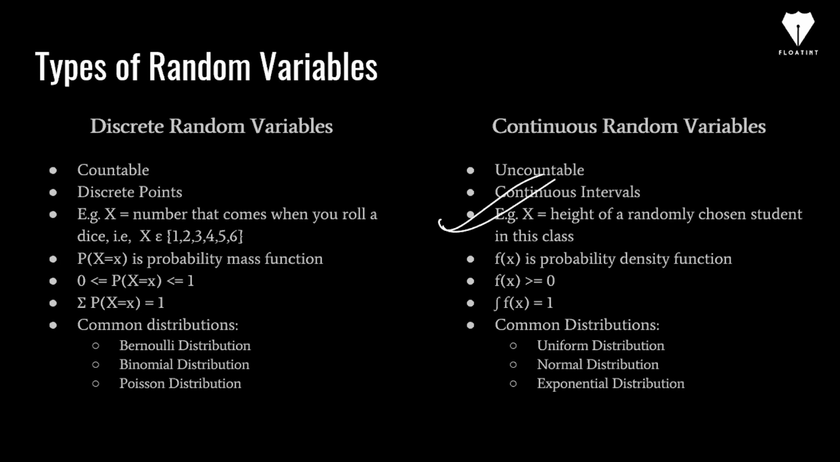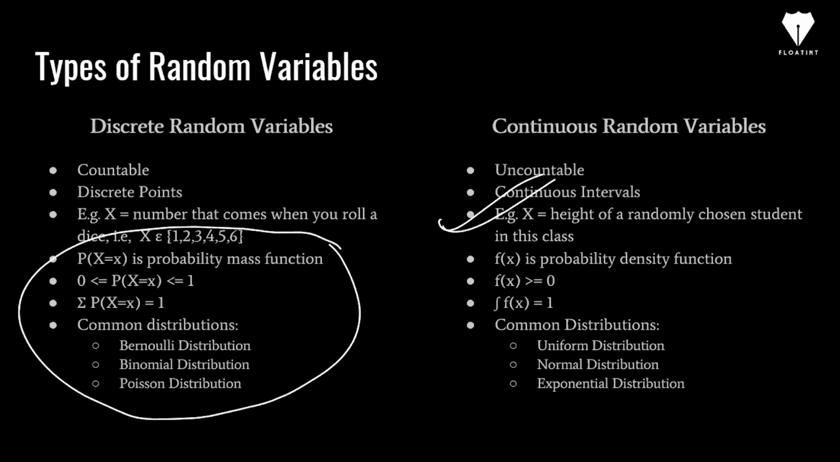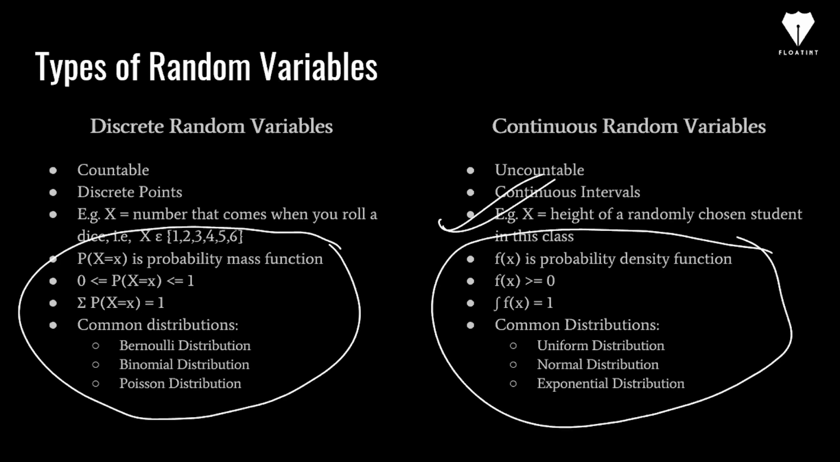There are some properties of each one of them. We will discuss these in detail. The common distributions of discrete types are Bernoulli, binomial, and Poisson. Similarly, the common distributions in continuous are uniform, normal, and exponential. We'll discuss this towards the end. Before that, let's discuss what a probability mass function is.